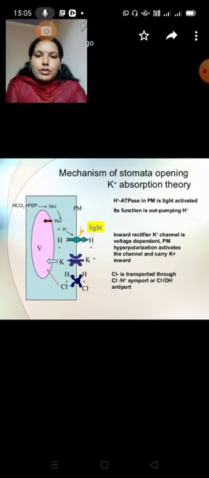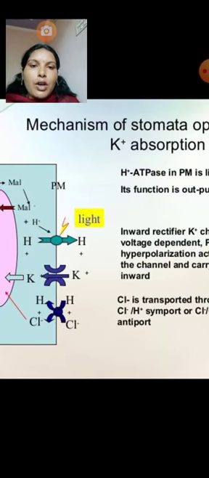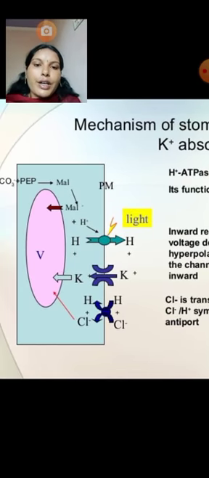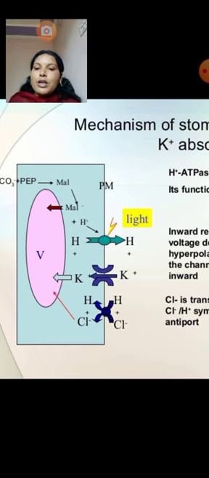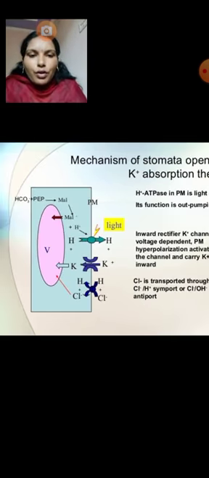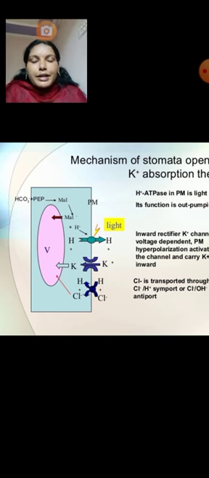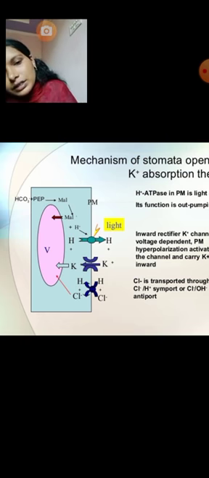Next we can see potassium ion transport. In potassium ion transport, stomata open when the guard cells contain more potassium ions.